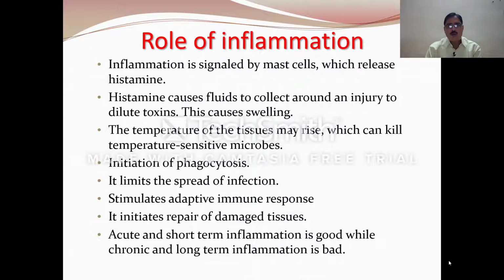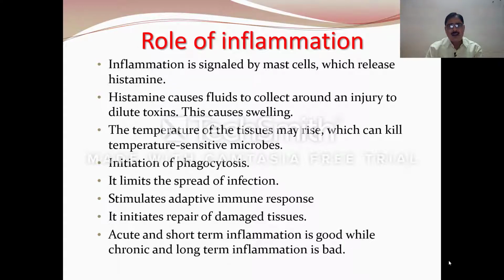Now next, the role of inflammation. Inflammation is signaled by mast cells which release histamine. This histamine causes fluids to collect around an injury to dilute the toxin, and as a result of it, local swelling occurs. The temperature of the tissue may rise, which can kill temperature sensitive microbes.